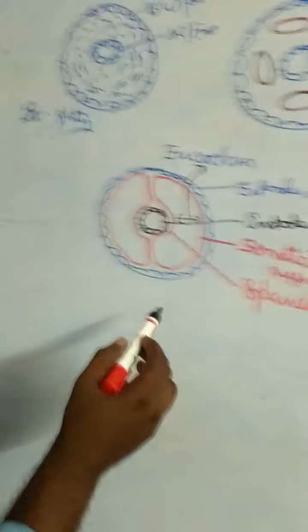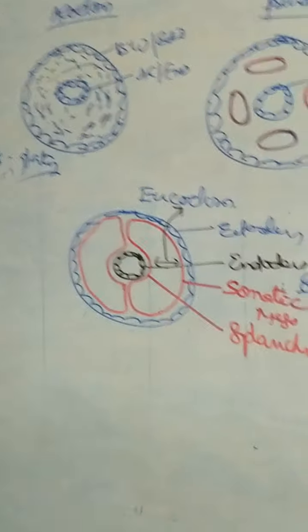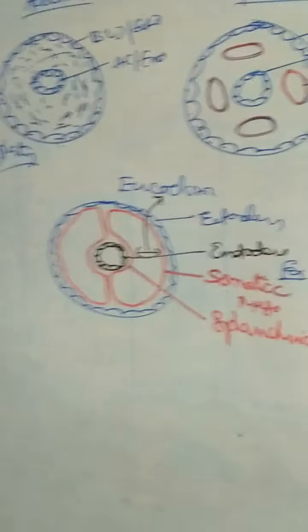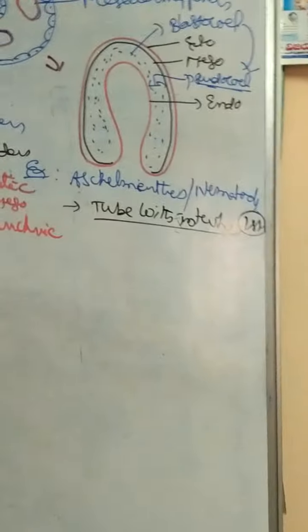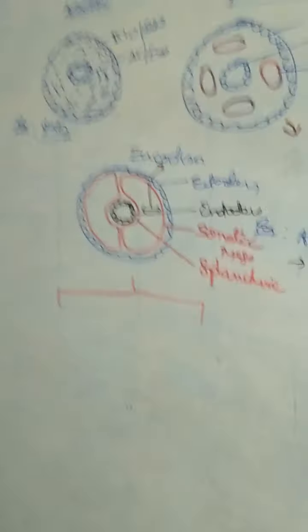Somatic mesoderm or parietal mesoderm, and visceral mesoderm or splanchnic mesoderm. This is eucoelom. Eucoelom is again divided into two types based on the formation: schizocoelom and enterocoelom.